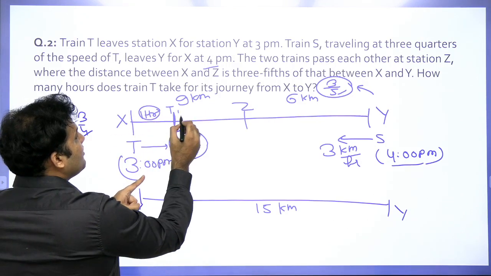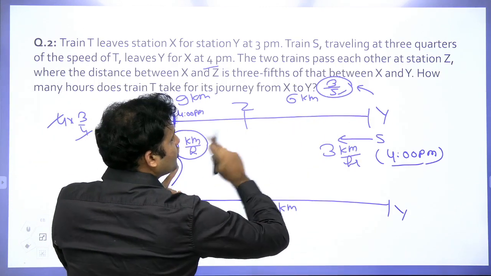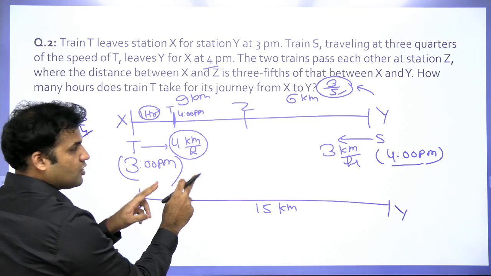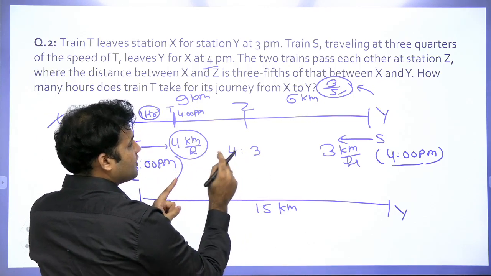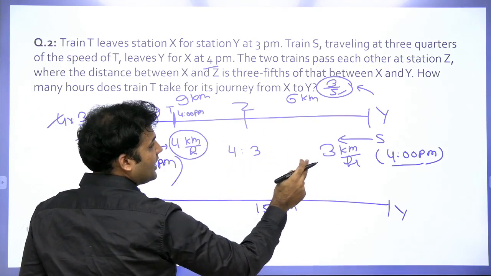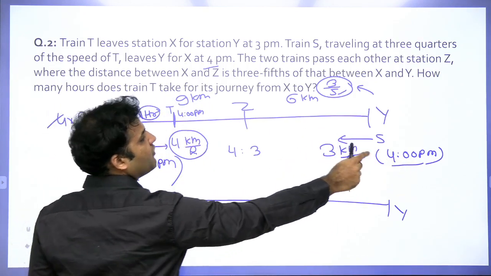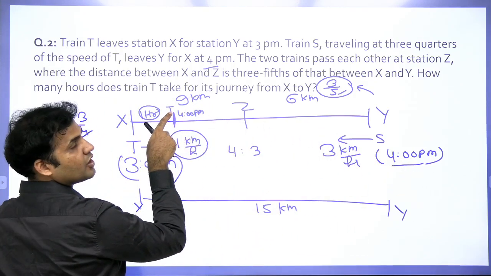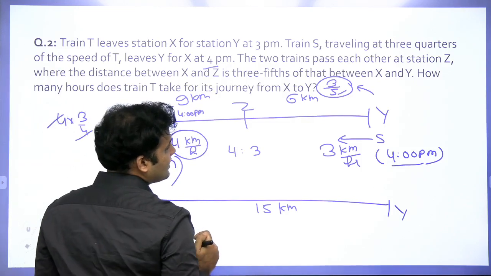Now, once the time is 4 p.m. and both of the trains started moving towards each other, you can use this point that the speed ratio is 4/3, guys. The speed ratio is 4/3, right? And you see that both of them started moving towards each other at 4 p.m., because I have taken the location of train T at 4 p.m. slightly ahead of X.